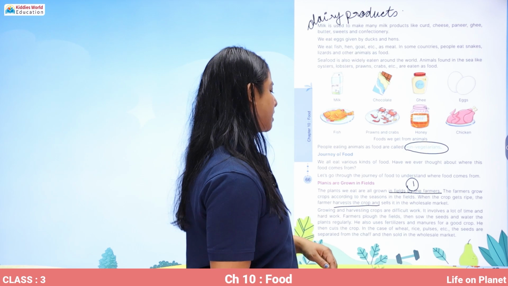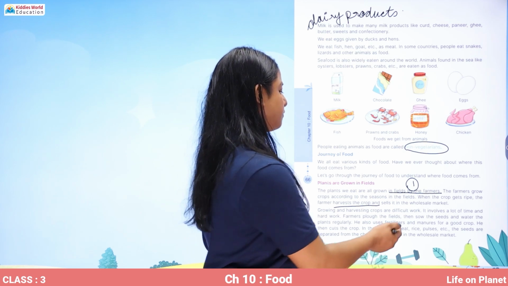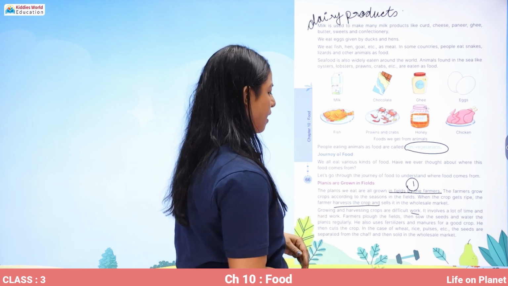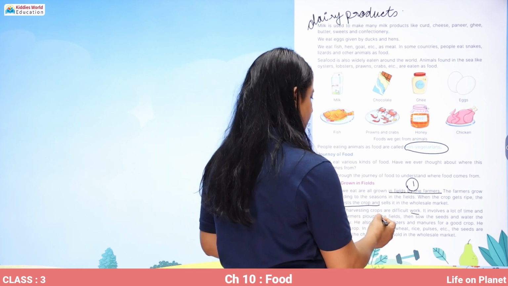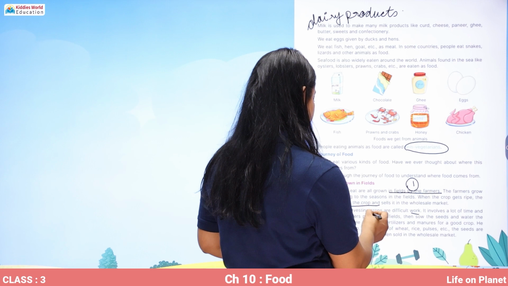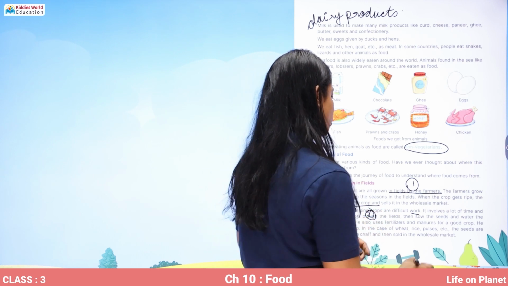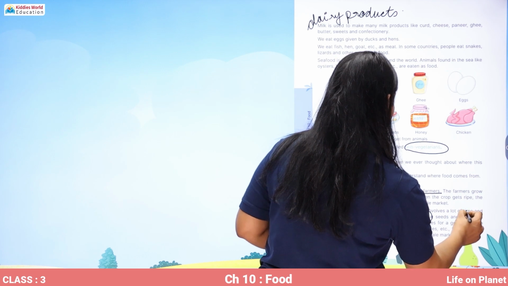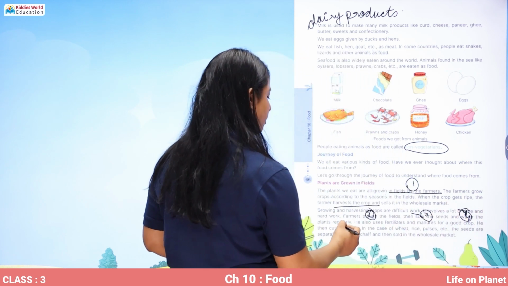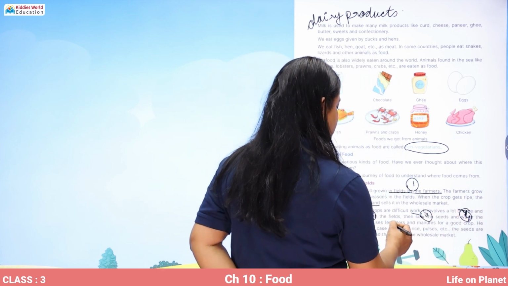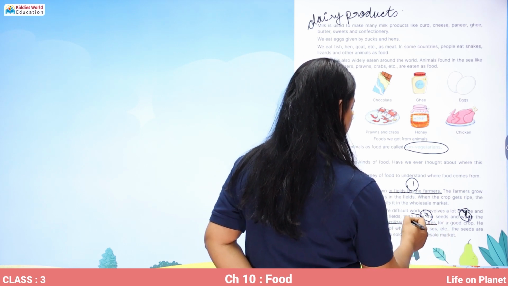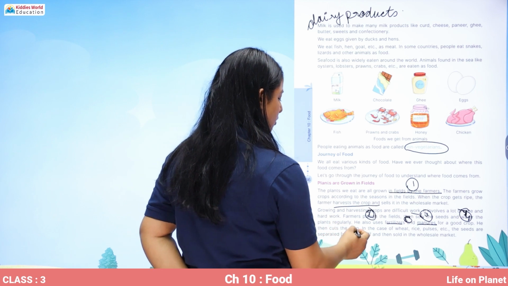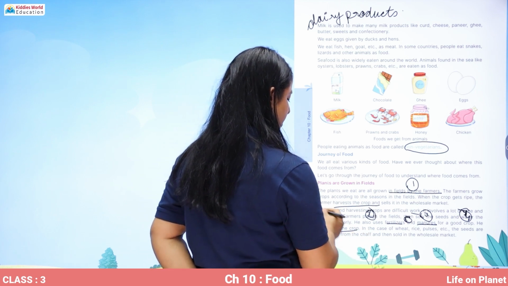Growing and harvesting crops is difficult work. It involves a lot of time and hard work. So farmers plow the fields, then they sow the seeds, then they water the plants regularly, and he uses fertilizers and manure. This is the fifth step. Then he cuts the crop. This is the sixth step.